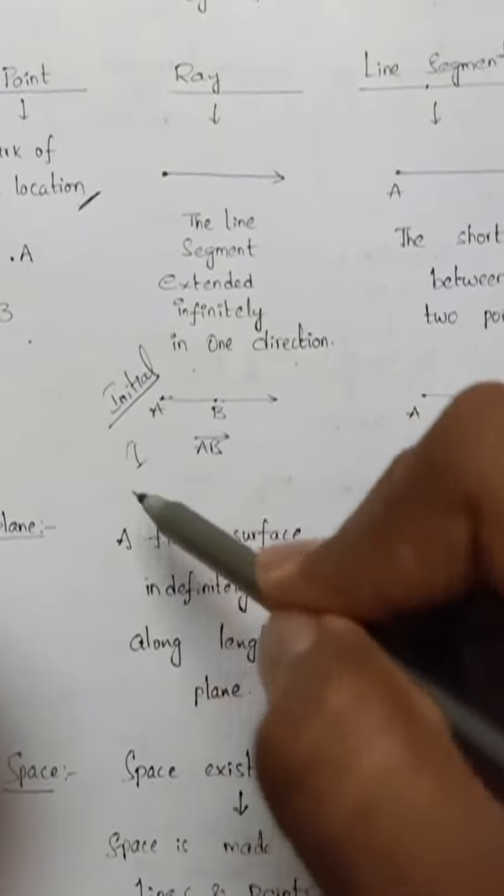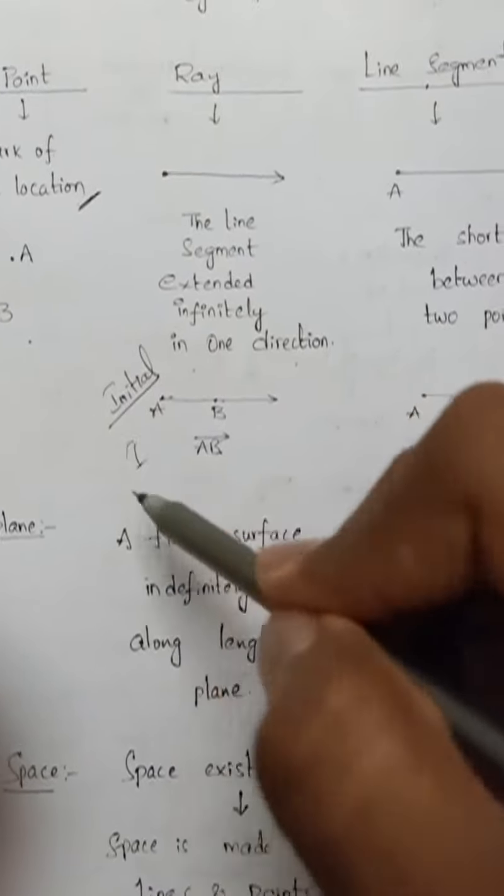O. So the first condition is satisfied. What is the common arm here? OA. The second condition is satisfied. No common interior: if AOB has an interior point, that point does not belong to AOC. So the third condition is also satisfied.